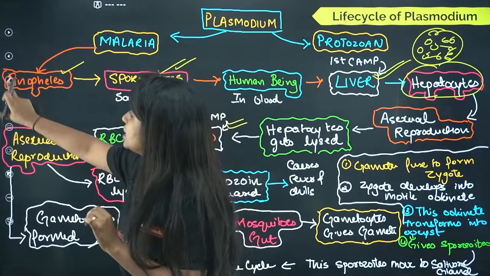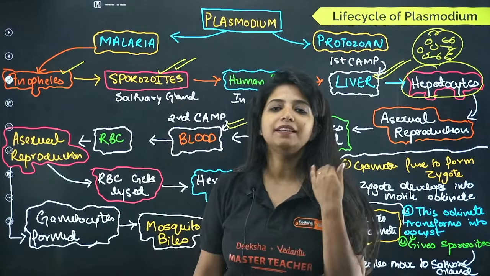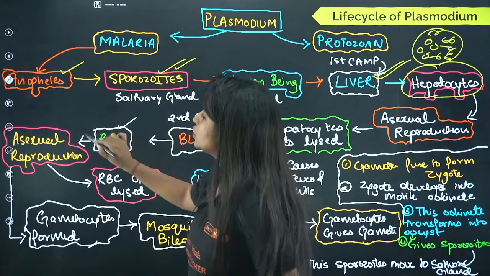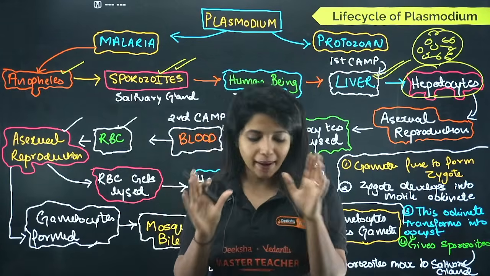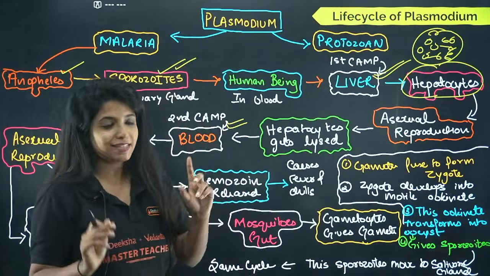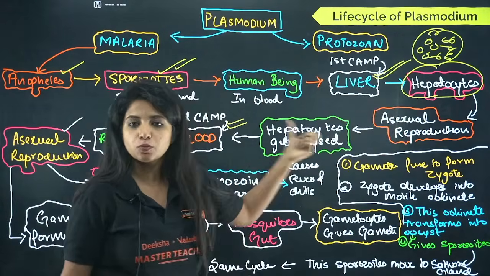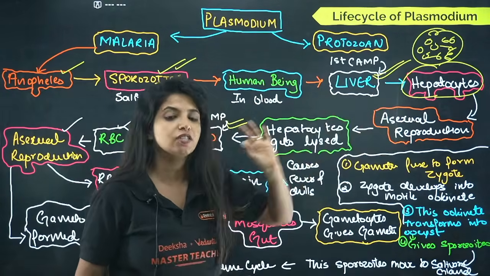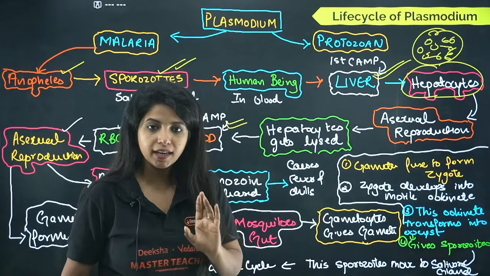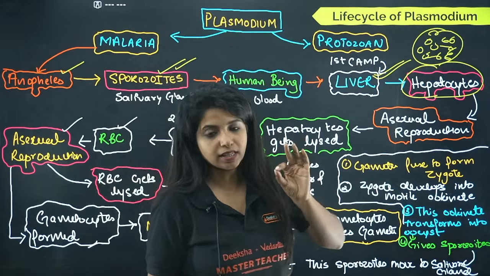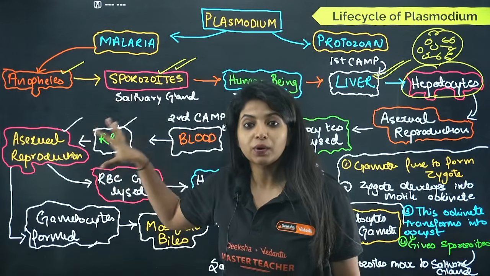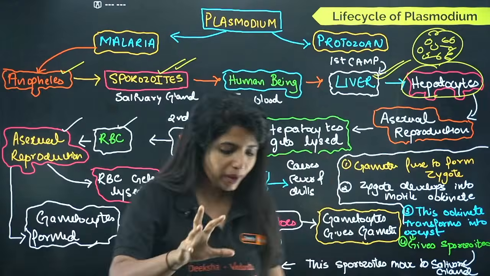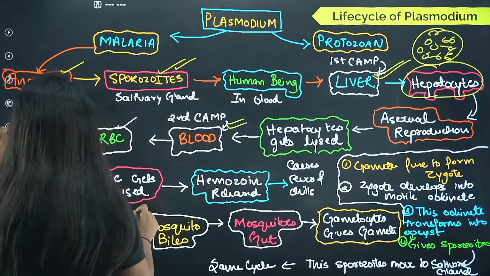In the RBC, my dear children, they repeat the same thing. They are going to undergo asexual reproduction again. And by the way, all of you who are watching this video, just understand that there are multiple stages of Plasmodium out there. I am not mentioning it because it's not there in your NCERT also. So it infects us in sporozoite stage, later it changes the stages. Anyway, inside the RBC, it is now undergoing asexual reproduction. Now I need your attention over here. Listen to me carefully.